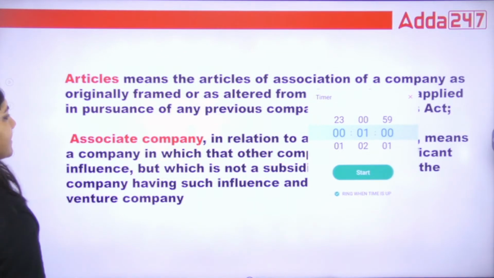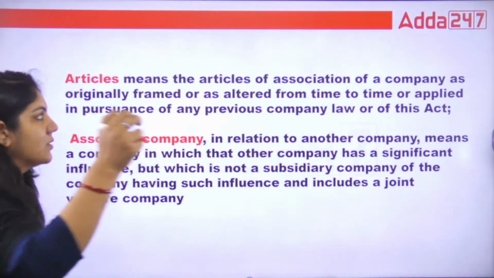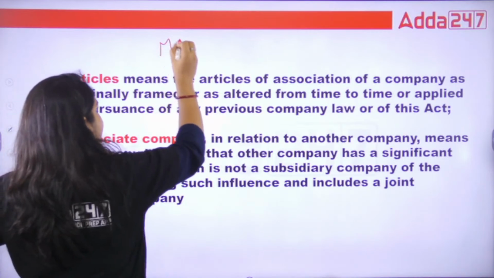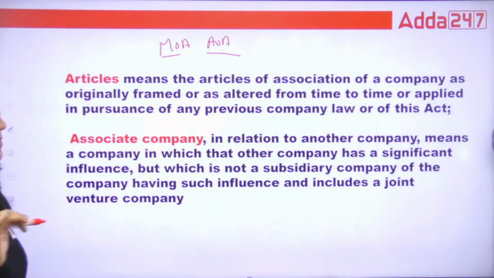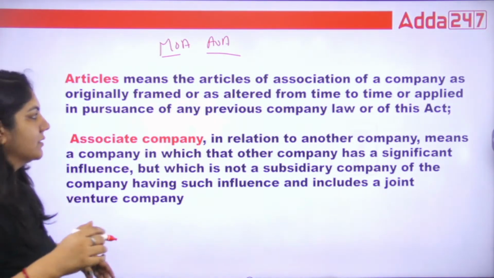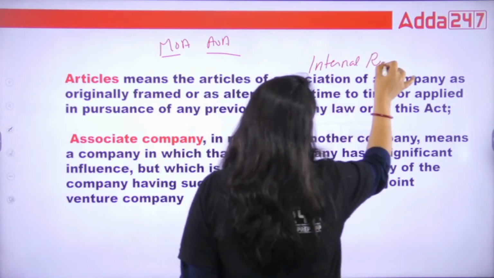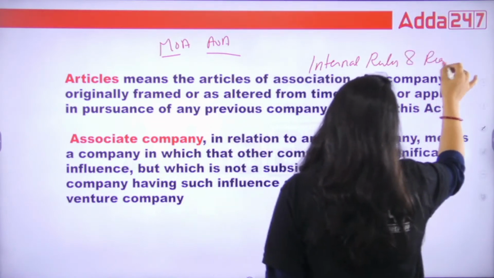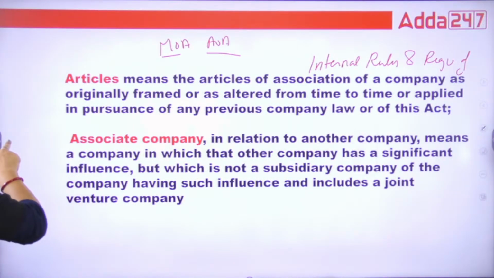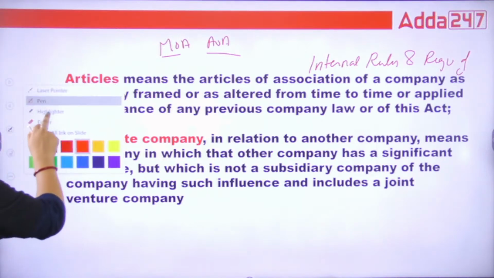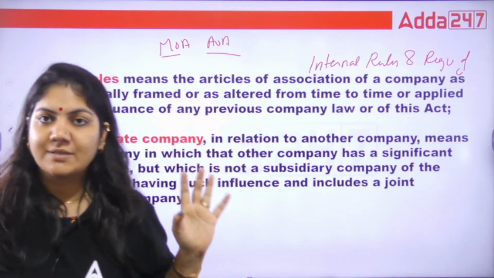Now, next, what is article? We know that in a company there are two important documents. What are the two important documents? Memorandum of Association and Article of Association, right? So what is Article of Association? That is basically which talks about the internal rules and regulations of the company. This is called Article of Association.